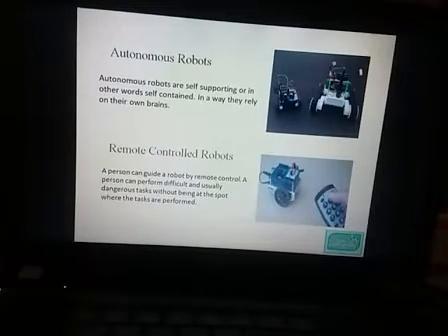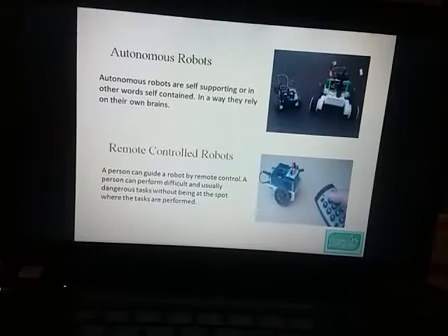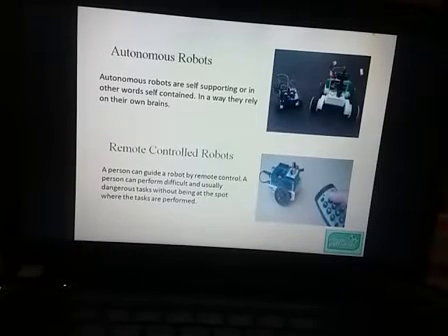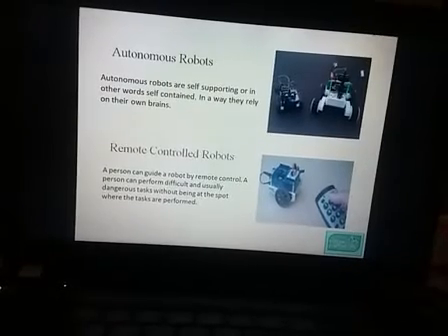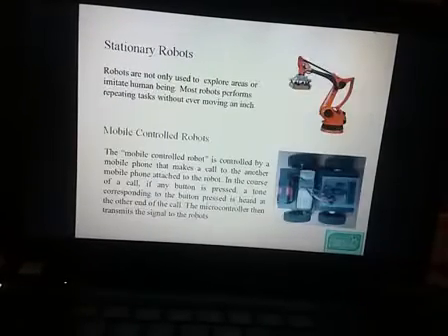The second one is the remote control robot. It can be controlled through a remote, and modern toys are remote control.